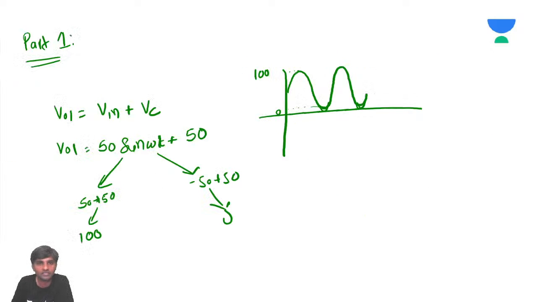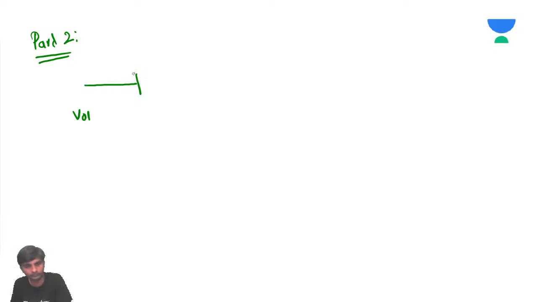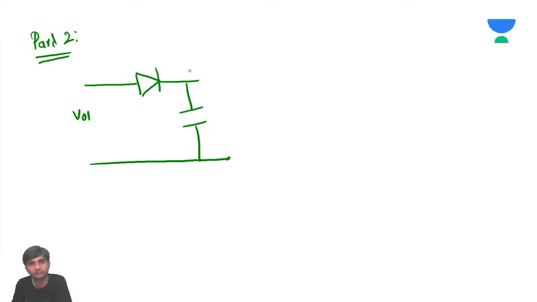So now we'll see what part 2 is. For part 2, you are going to have V01 and then a diode, and then you have the capacitor here. VAB is point A, and then this is point B, and the capacitor is going to be 0.5 microfarads.